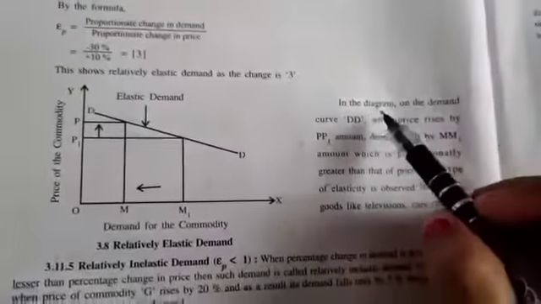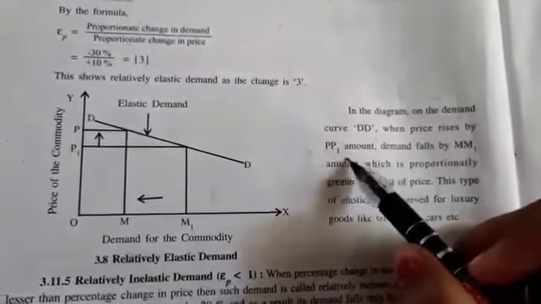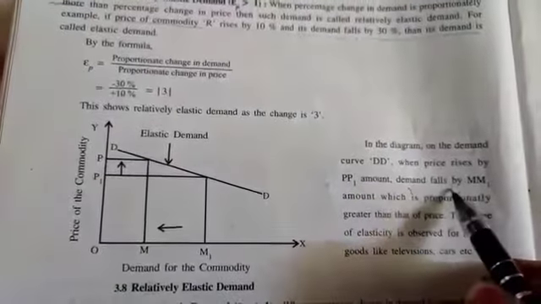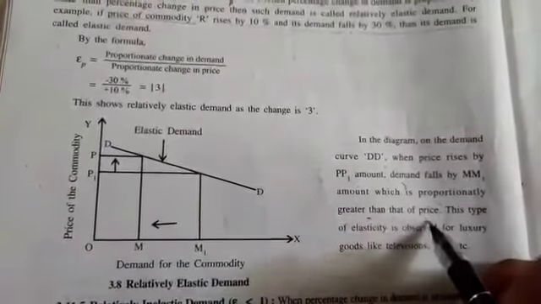Let's see the diagram. In the diagram, on the demand curve DD, when price rises from P to P1, the amount of demand falls from M to M1, which is proportionately greater than that of price.